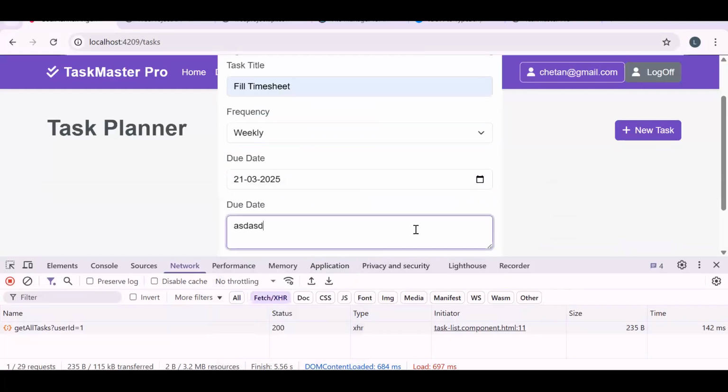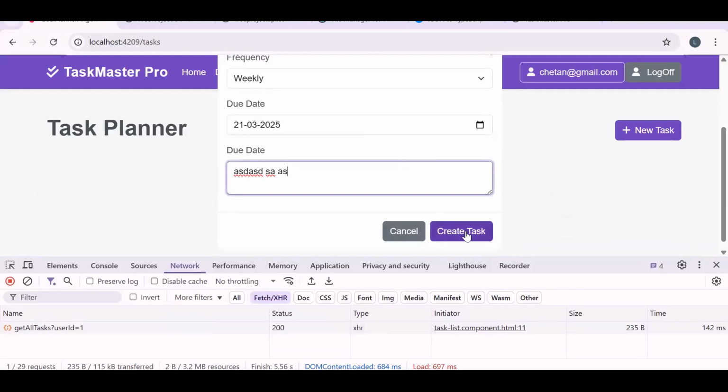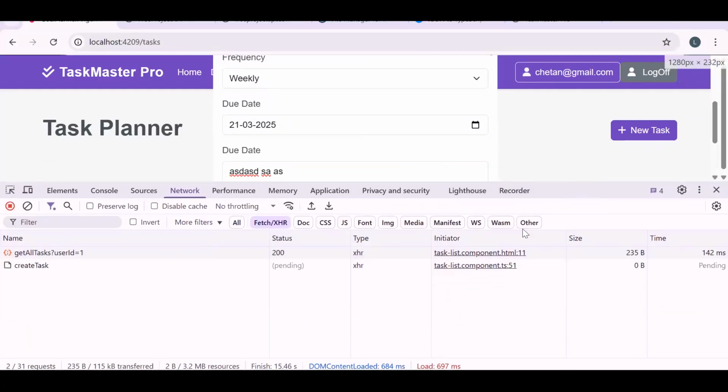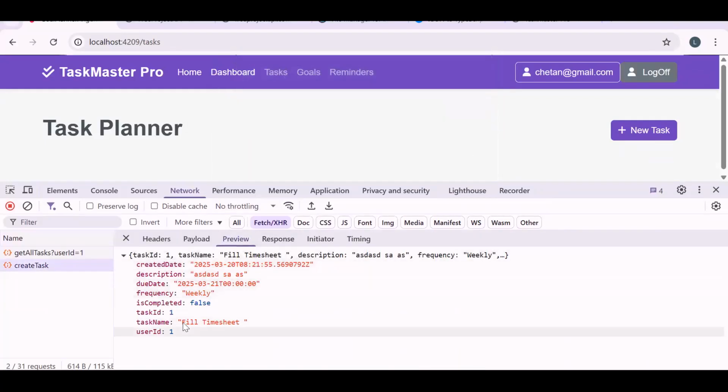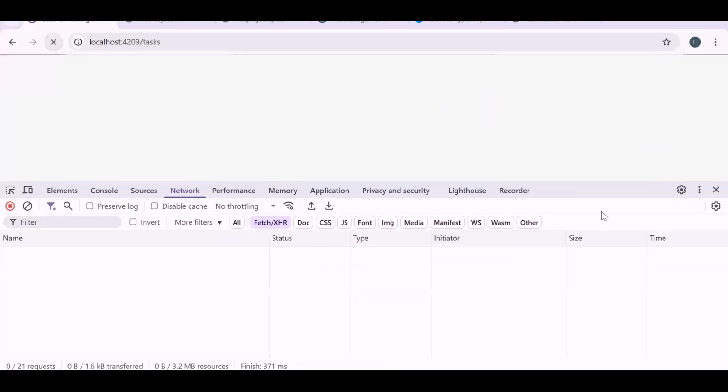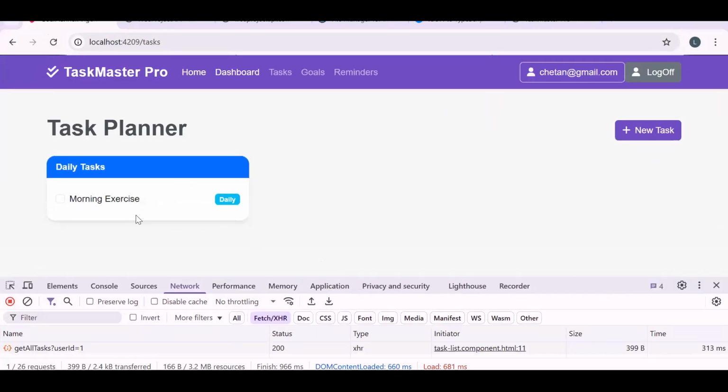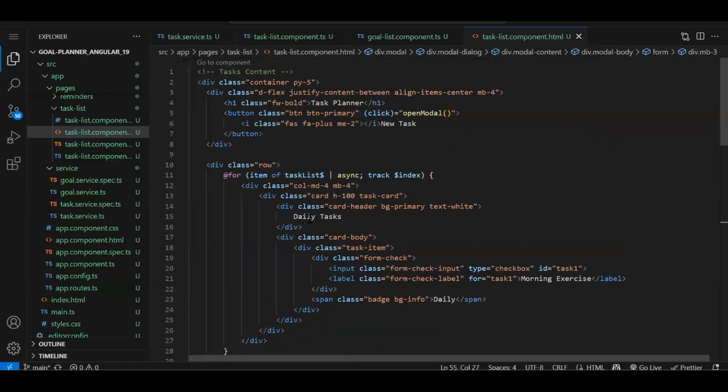Tomorrow is the due date, and some information. Now if I click on create task, the task is created properly. See, in the response we got it. Now let's reload, and on the front end here you can see, okay, we didn't do the binding. Let me just quickly do the binding.